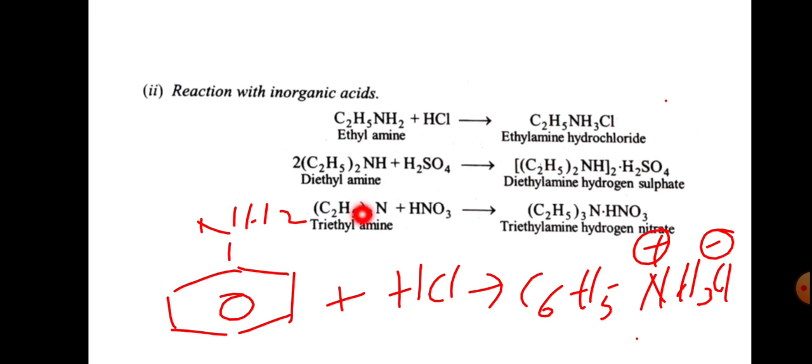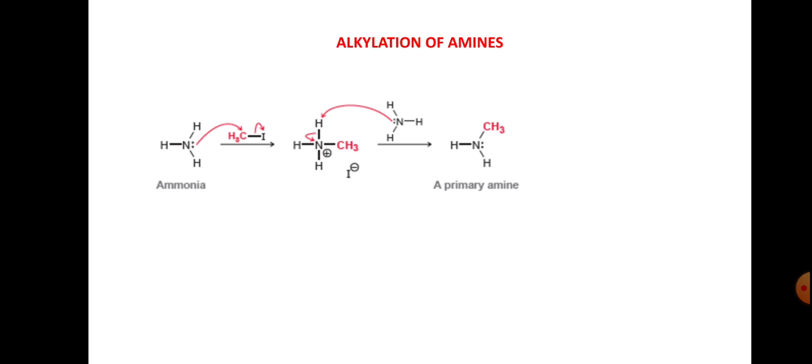And trimethylamine treated with nitric acid gives trimethylamine hydrogen nitrate. These are a few examples of amines reacting with inorganic acids. And next, alkylation of amines.